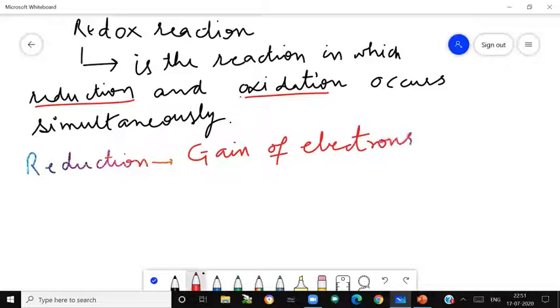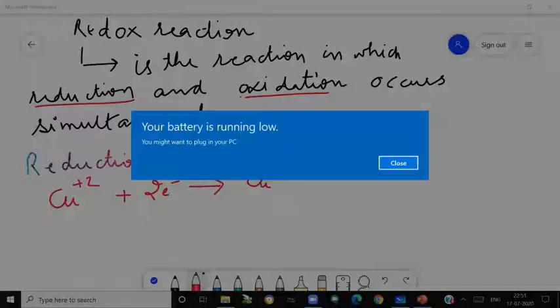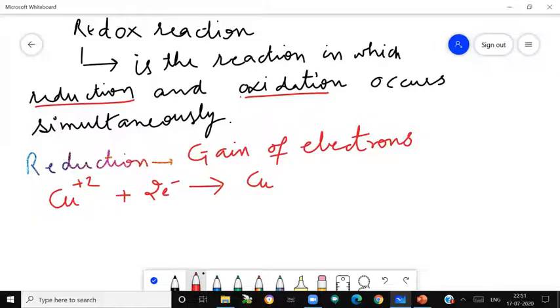Reduction is gain of electrons. Let's take some examples. Suppose we have copper ions, Cu²⁺. They gain 2 electrons and change to copper neutral. So in this reaction, what is happening? There is gain of electrons. Copper ions are gaining 2 electrons, changing to copper.